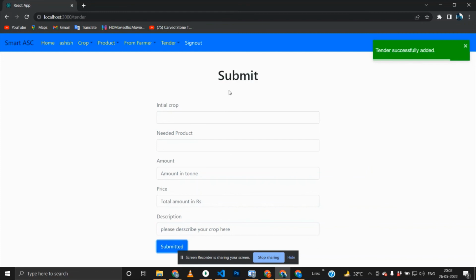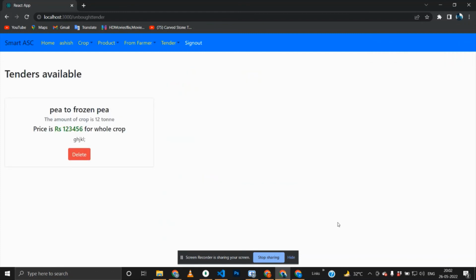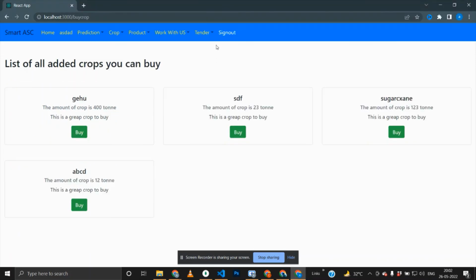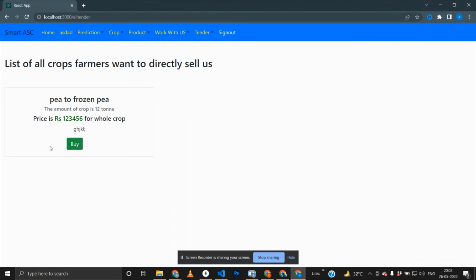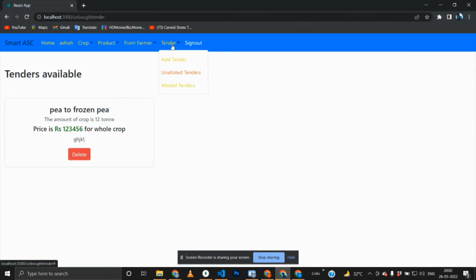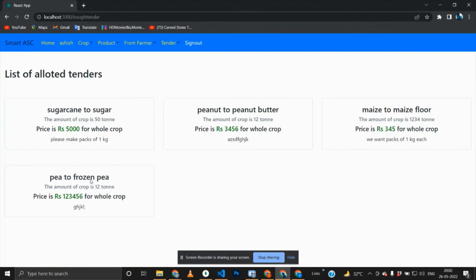It will go. It is done by the tender. These are the unallotted tenders. Any person can buy a tender. As soon as he buys the tender, he can see it in the tender part, and admin can see all the allotted tenders, like for frozen pea. That's all. Thank you.